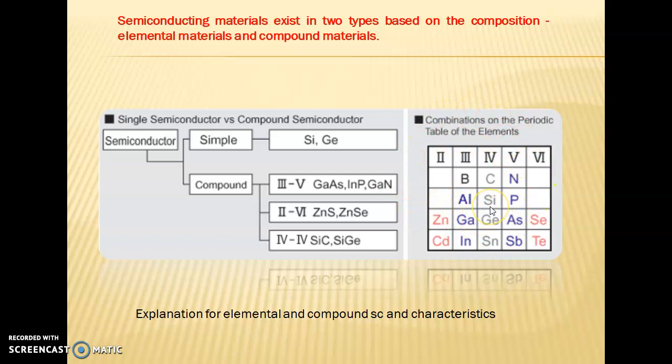Silicon and germanium are from the fourth block of the periodic table, so both are from fourth block. This division is about the composition of the material. One is simple, one is compound. Simple is silicon and germanium. Compound is zinc sulfide, zinc selenide, gallium arsenide, etc.